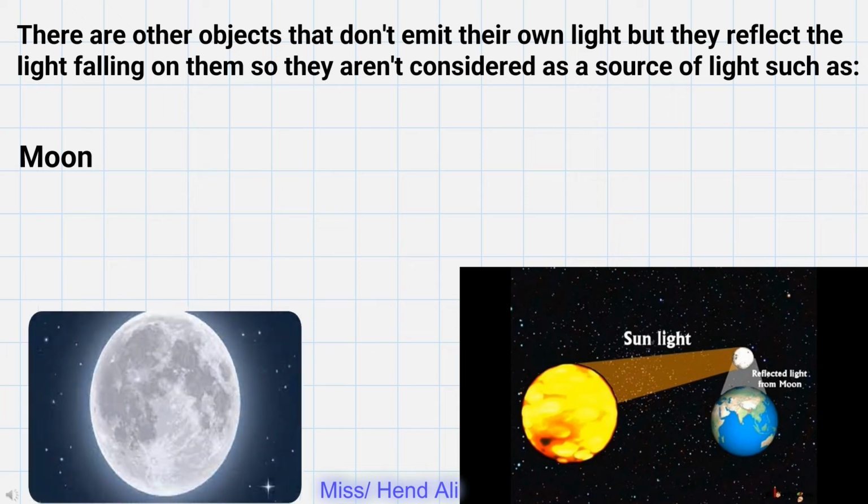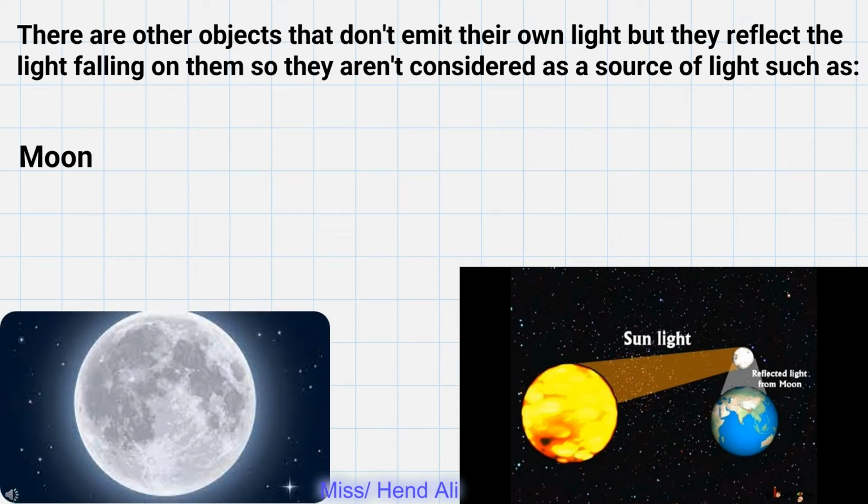There are other objects that don't emit their own light, but they reflect the light falling on them. So they aren't considered a source of light. Like the moon. The moon is not a source of light, but it reflects the light that falls on it, from the sun. The sun emits light, this light falls on the moon, and then the moon reflects this light to the earth. So the moon just reflects the light that falls on it.